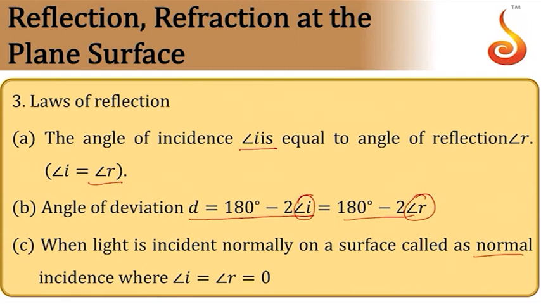In the case of normal incidence, suppose this is the mirror and the light is incident this way, then it simply reflects back along the same direction. It bounces off from the surface in the same direction. So in this case, i is equal to 0 and r is also equal to 0.